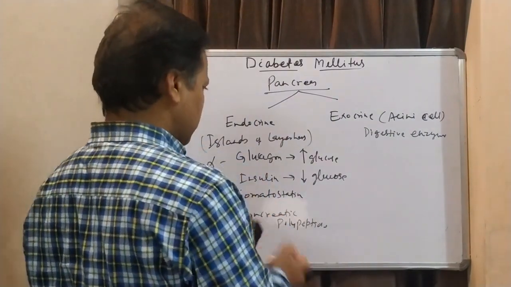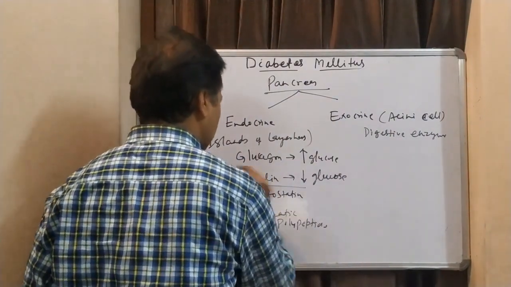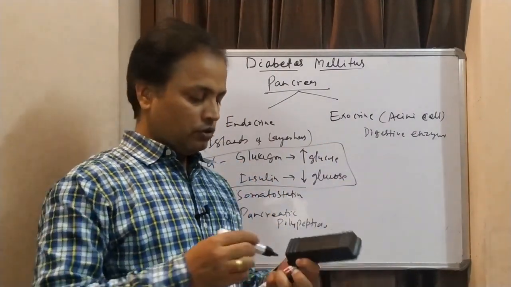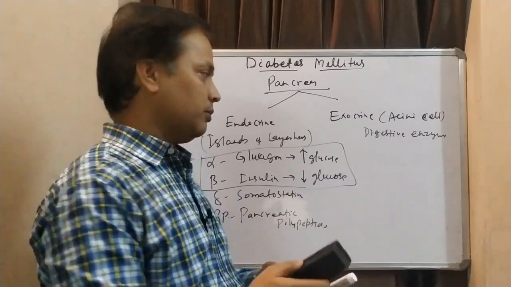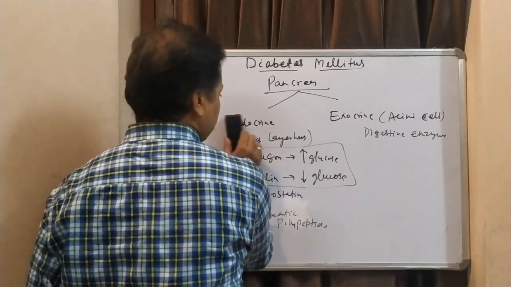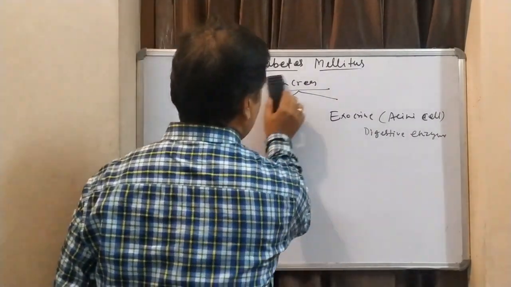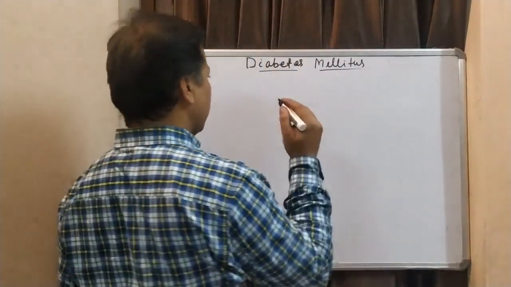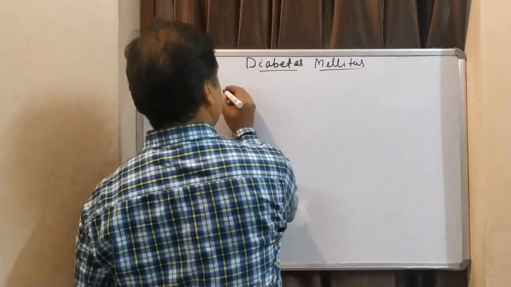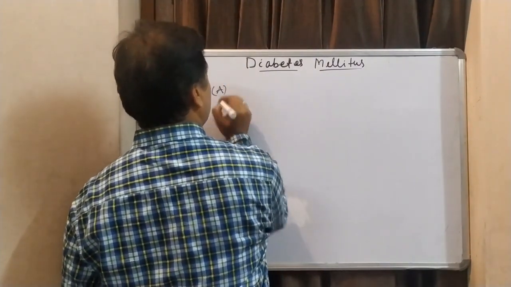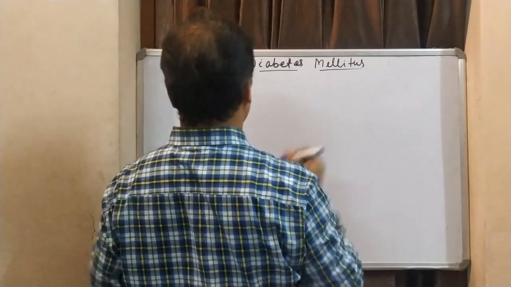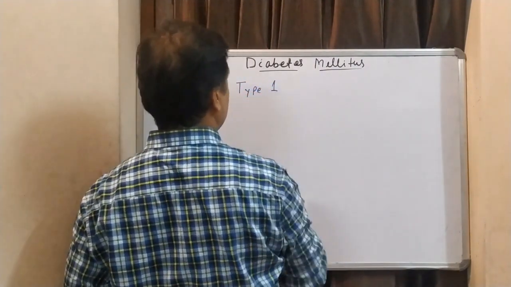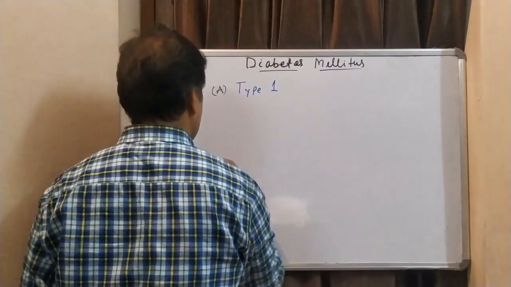So these are the two hormones which mainly regulate the glucose level, which is responsible for the homeostasis of glucose in our body. Now we'll see the classification of diabetes mellitus. Diabetes mellitus is mainly classified into two portions. One is type 1 and the second one is